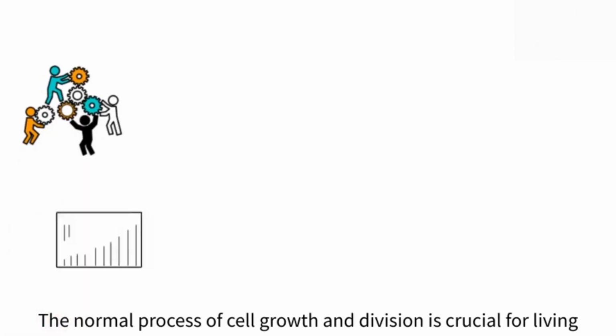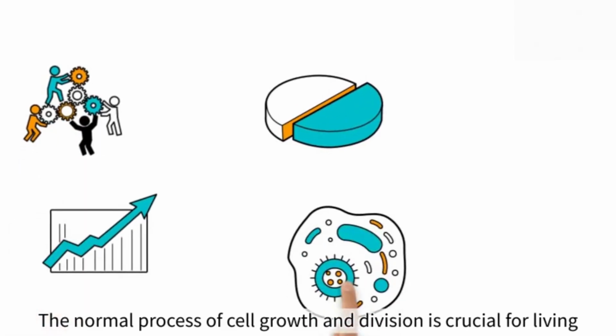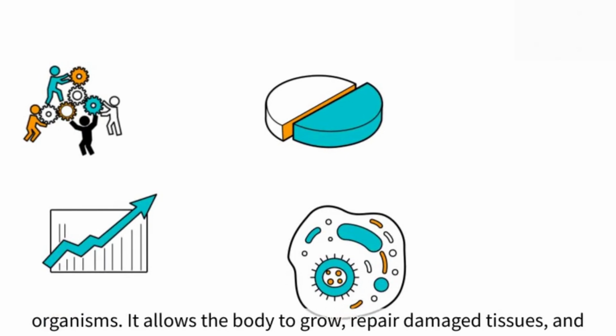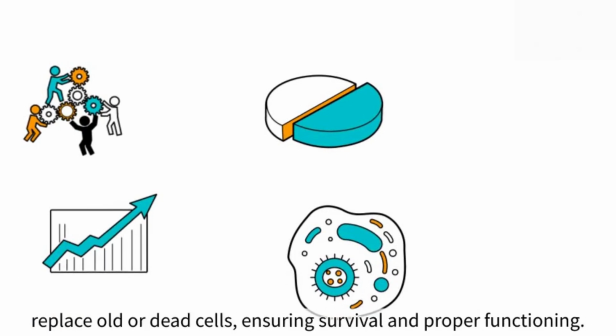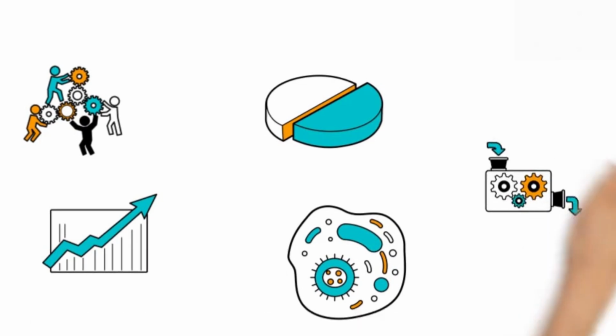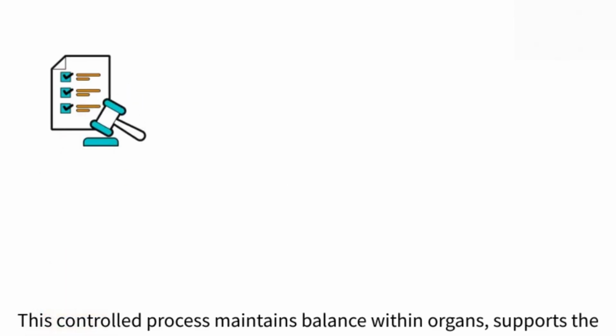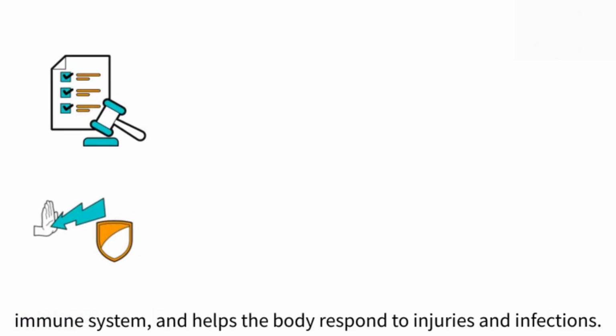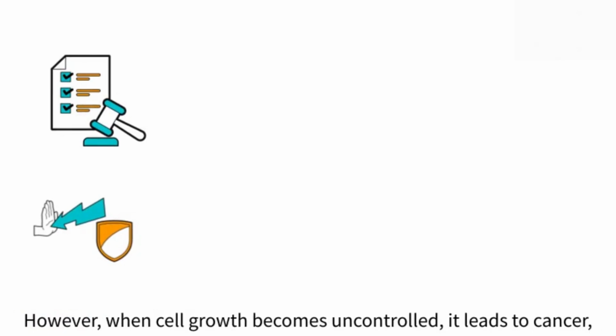The normal process of cell growth and division is crucial for living organisms. It allows the body to grow, repair damaged tissues, and replace old or dead cells, ensuring survival and proper functioning. This controlled process maintains balance within organs, supports the immune system, and helps the body respond to injuries and infections.